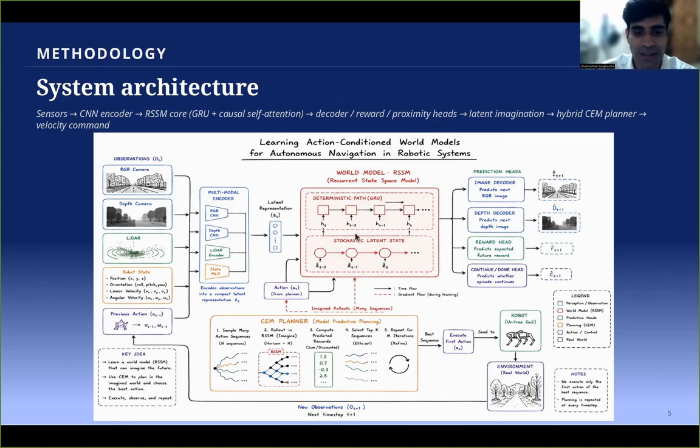Underneath is the CEM planner: a candidate action sequence rolls out through RSSM imagination, scores the imagined futures into rewards, keeps the best elite set, refines over several iterations, then executes the first action and replans every step.